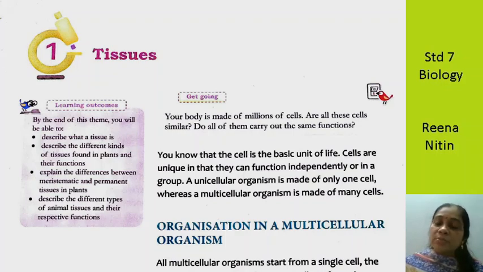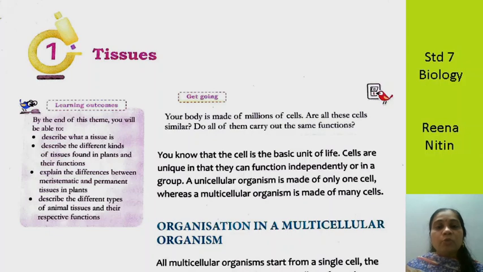Now, our body is made up of millions and billions of cells. Many of these cells have the same function, and these cells then come together and are known as tissues. So millions of cells in the body, and when the cells are of the same structure and they carry out the same function, then they are known as tissues. So in this chapter we are going to study about tissues.